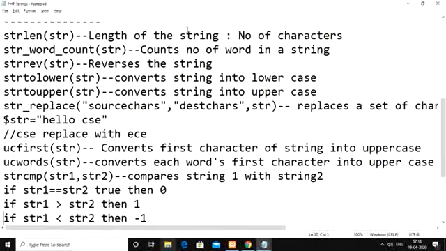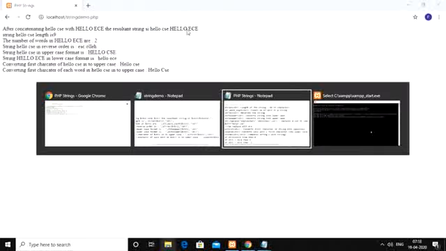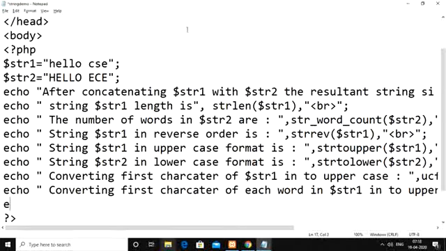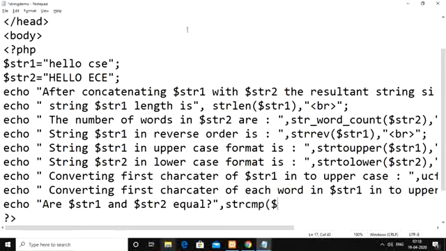After that you can go with string comparison. String comparison you can do here with the help of strcmp. Check here, are $str1 and $str2 equal. If they are equal, you have to get the output as 0. Otherwise you have to get either -1 or 1. strcmp of $str1, $str2. Then use break statement.